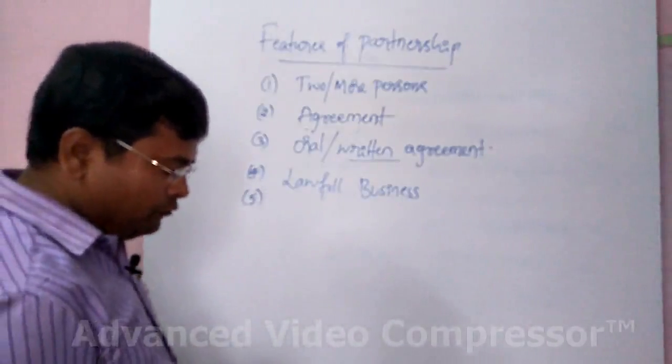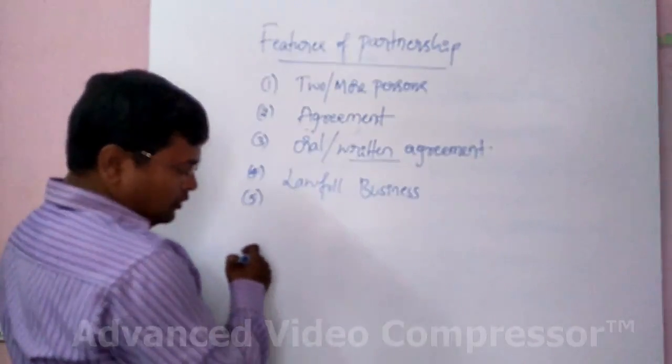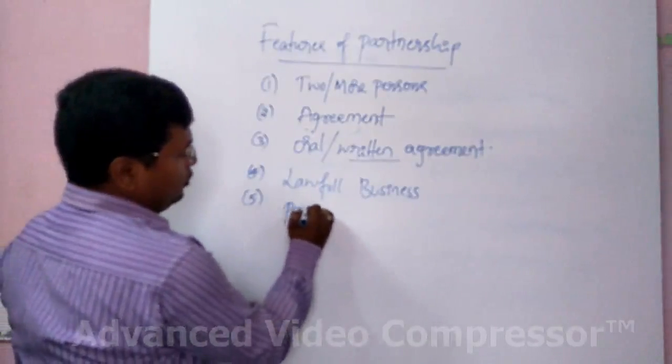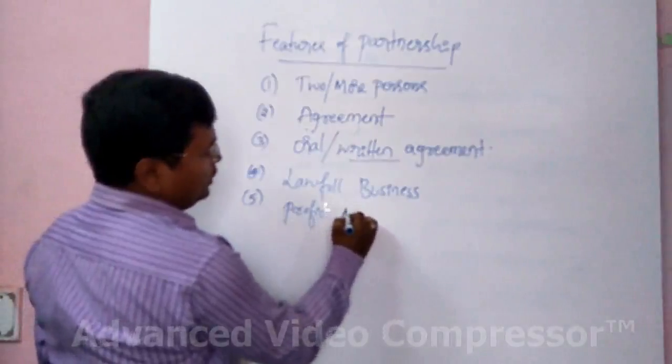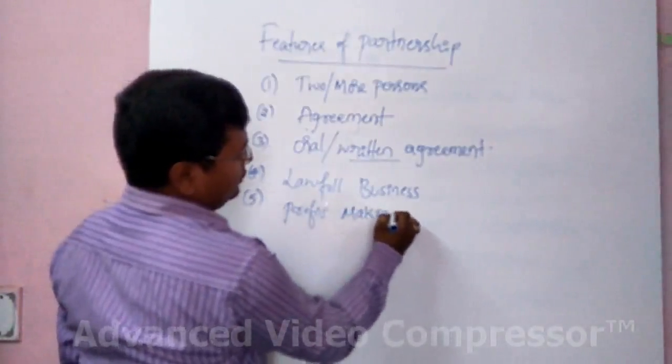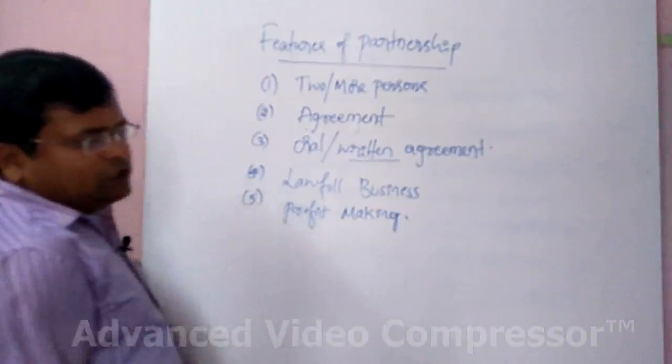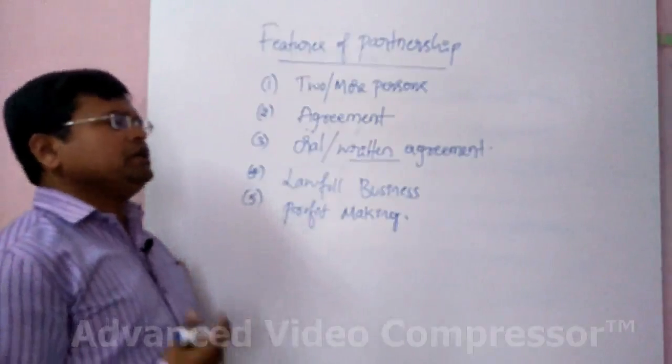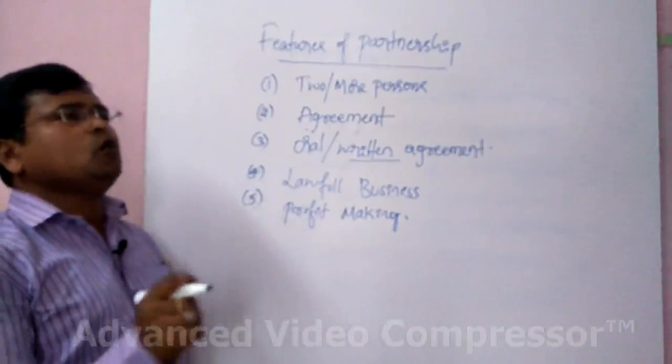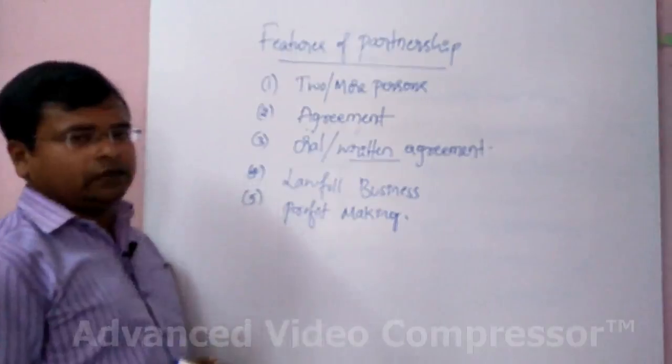And next, the fifth one, the aim of the business should be profit making. Because, as we all know, every business has only one motive, that is profit making.